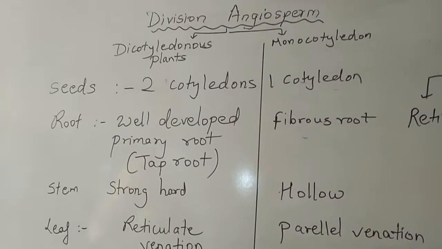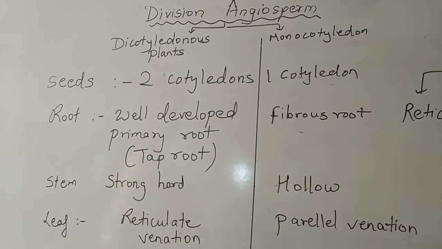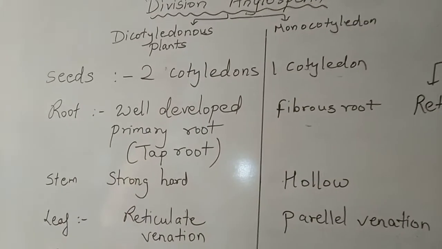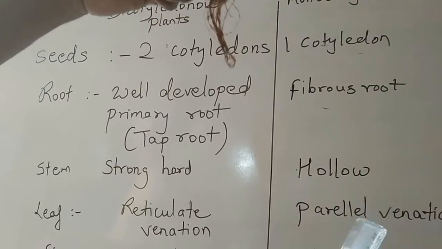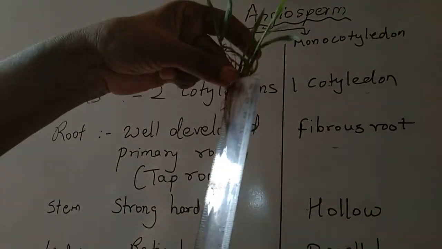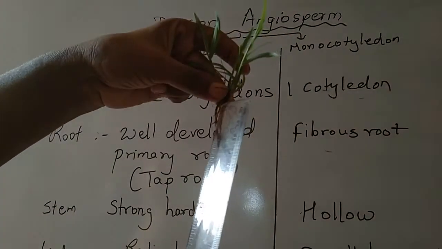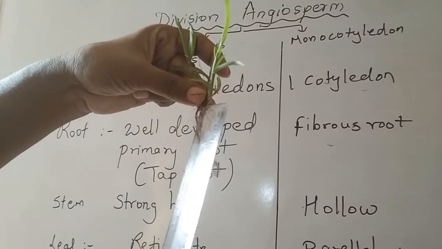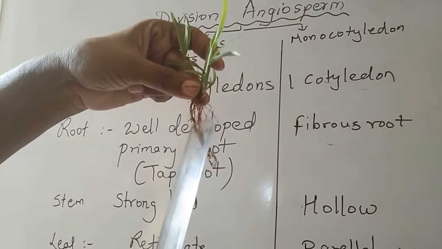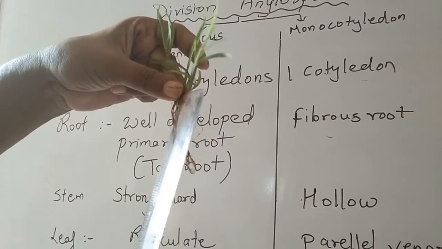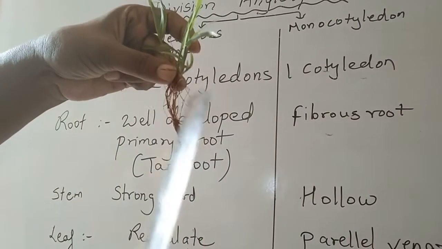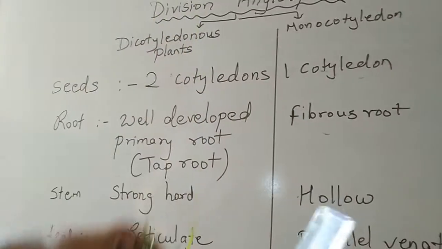Then we can also observe fibrous root in case of monocot. If you observe this grass, you can see that dense roots are coming out from a single point of the stem. So when a number of roots are coming at a time from the tip of this stem, it will be called a fibrous root system.